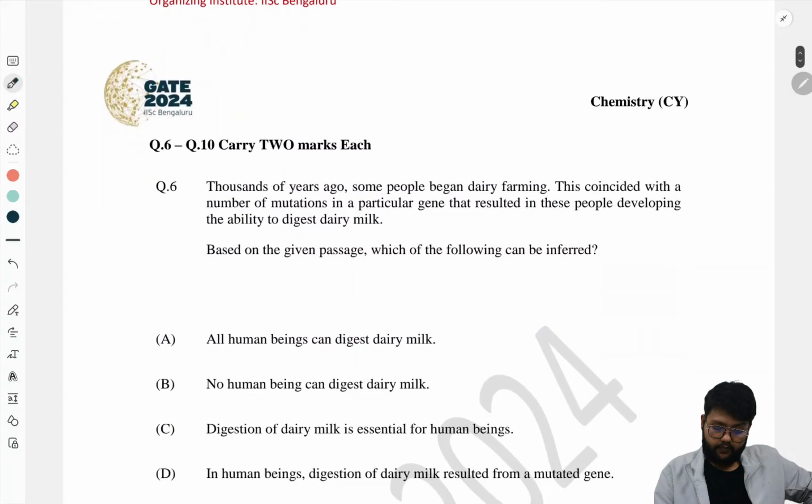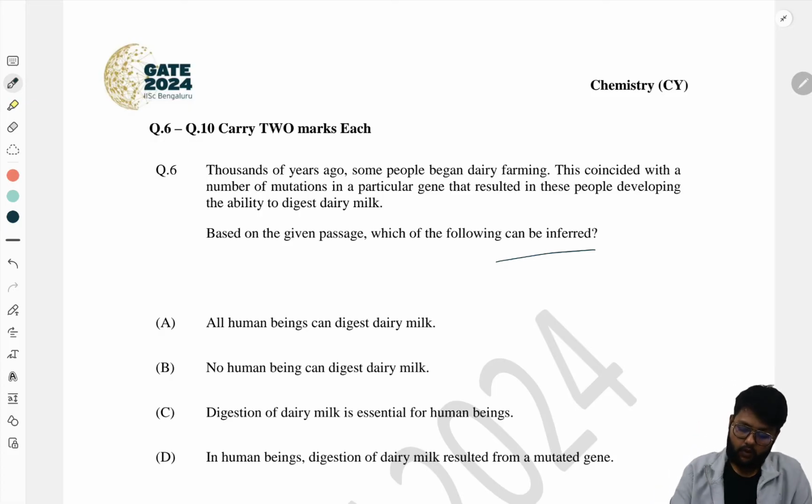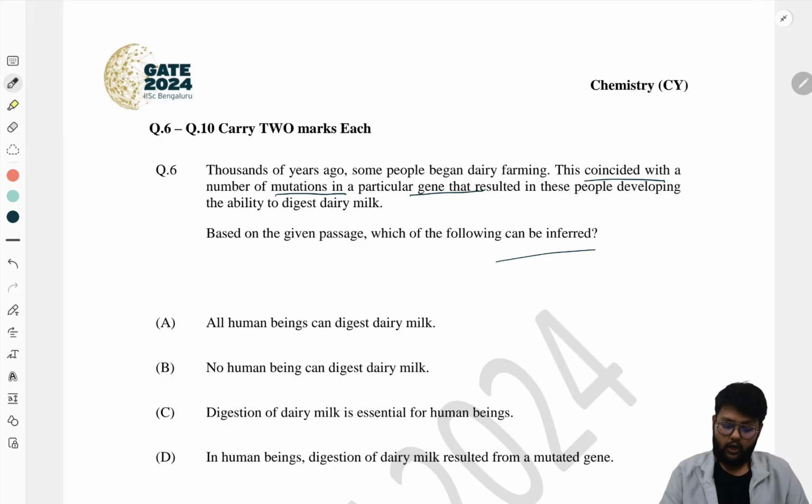So the next question is about 1,000 years ago. This is an essay question, so based on it you have to know what the correct answer is. 1,000 years ago some people began dairy farming, and this coincided with a number of mutations in a particular gene that resulted in these people developing the ability to digest dairy milk. And these people began dairy farming.